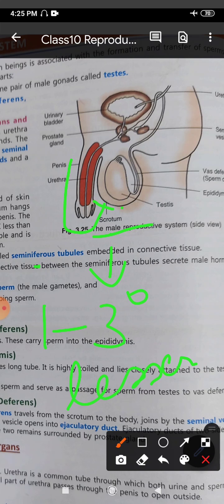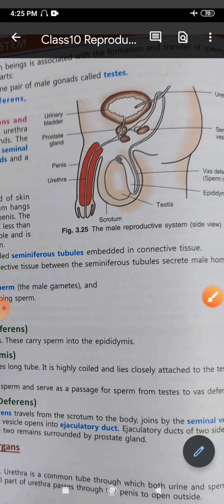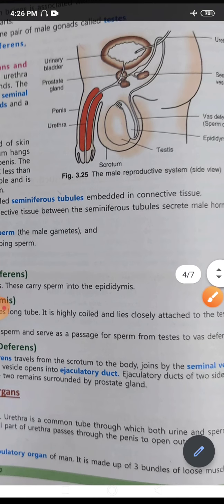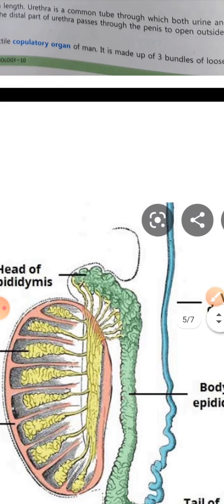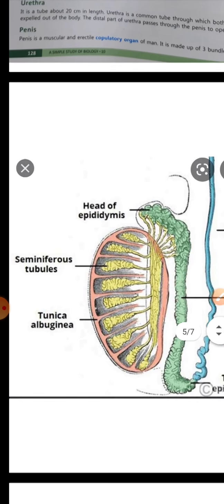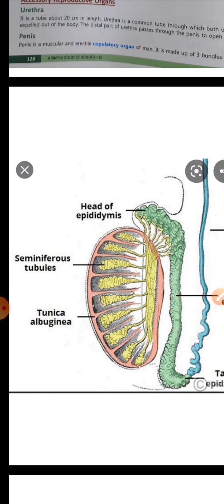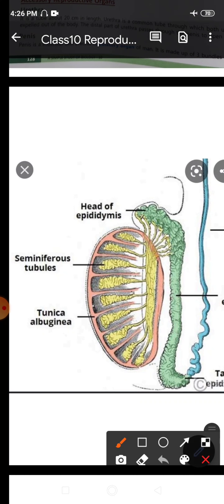Other than that, we see that each testis is composed of tightly coiled seminiferous tubules. If you look at this diagram here, you will see that there are some locules present, room-like areas, where each part is divided like this. These divided parts are the locules.